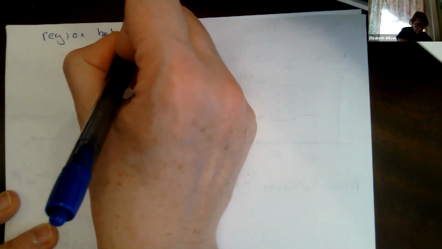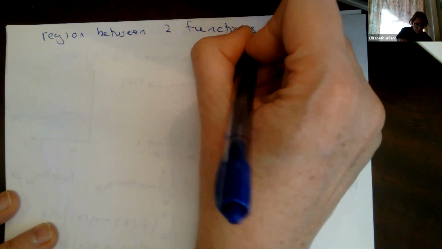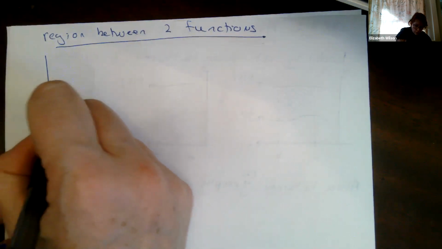Okay, so let's talk about an area between two graphs, but with respect to the y-axis. So let's draw this out so we can see.